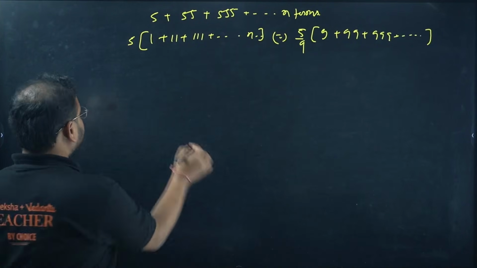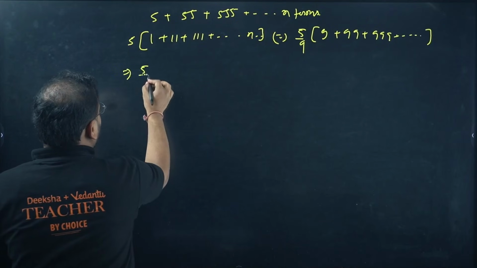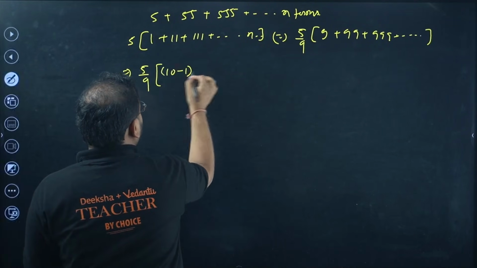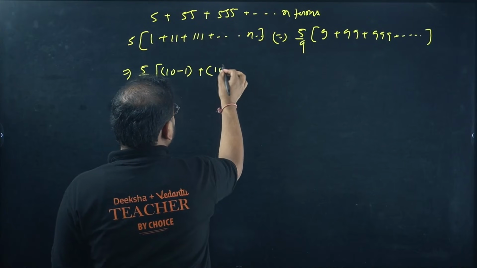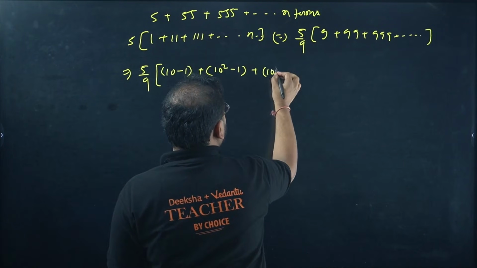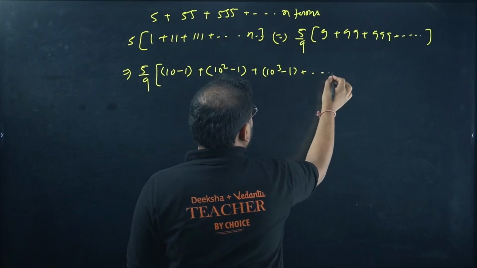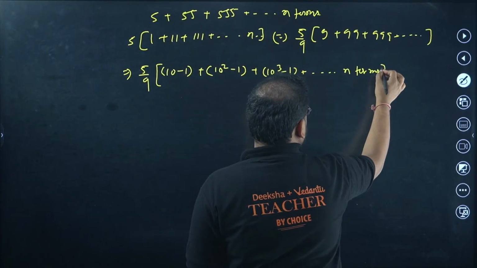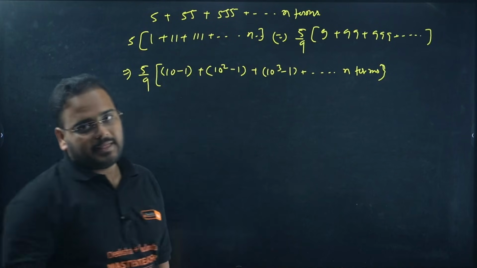So far it's clear? Check. 5 by 9 is as it is. You can write 9 as 10 minus 1, 99 as 10 square minus 1, 999 as 10 power 3 minus 1, up to n terms.